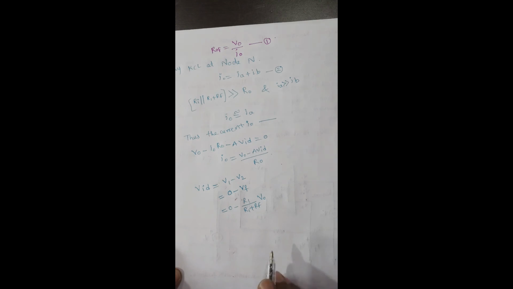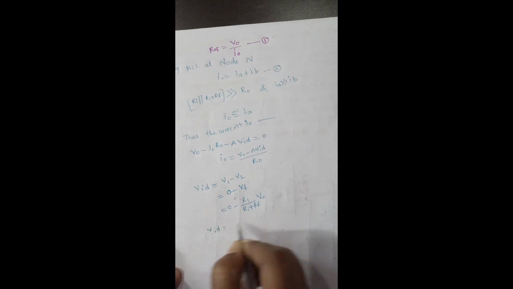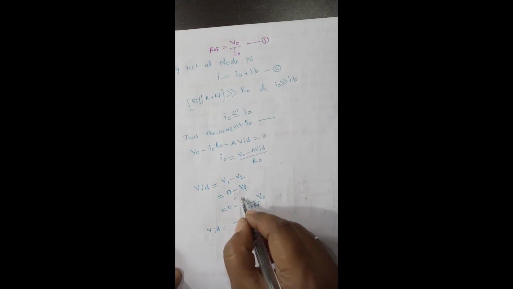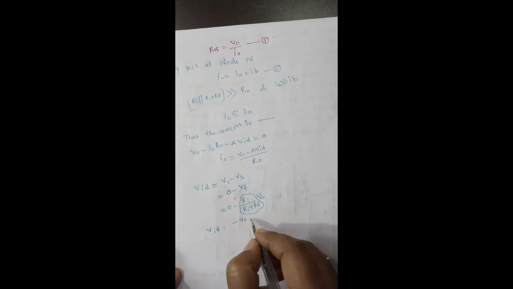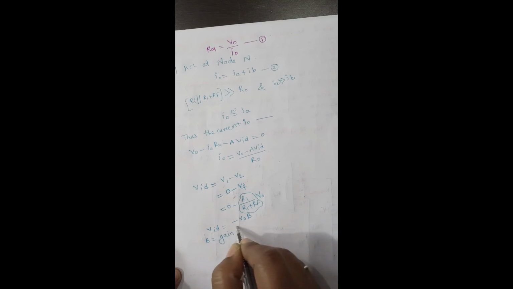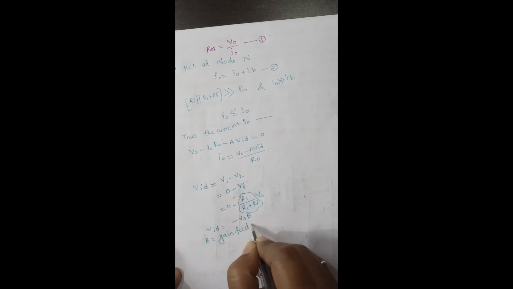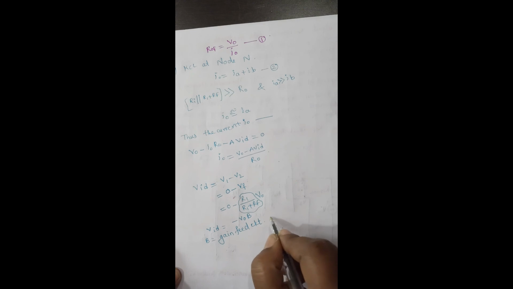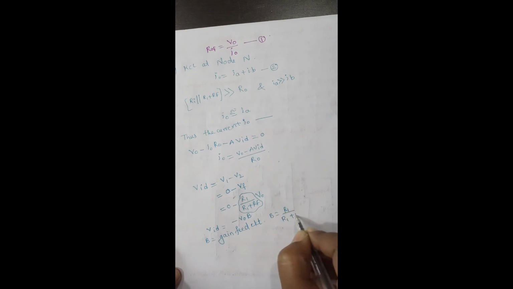So my VID is equal to minus V0 times B, because B is the gain of the feedback circuit, that B is equal to R1 divided by R1 plus Rf.